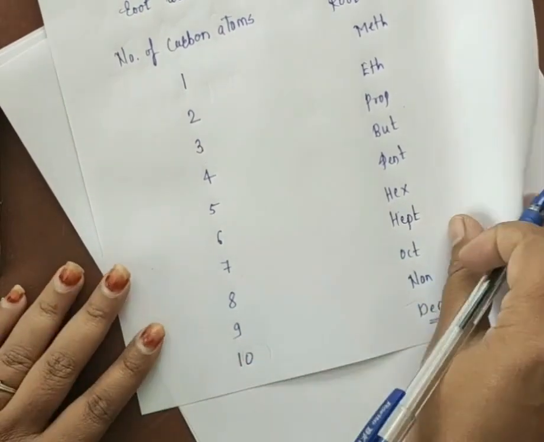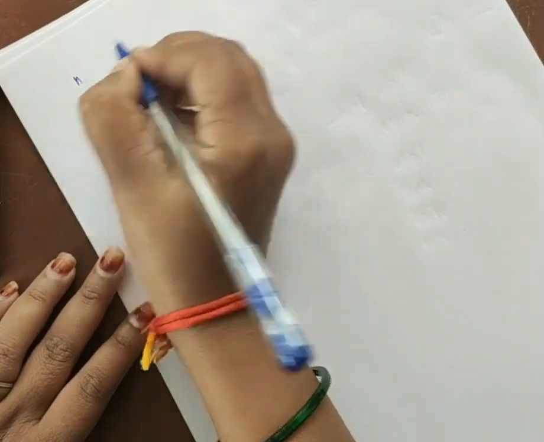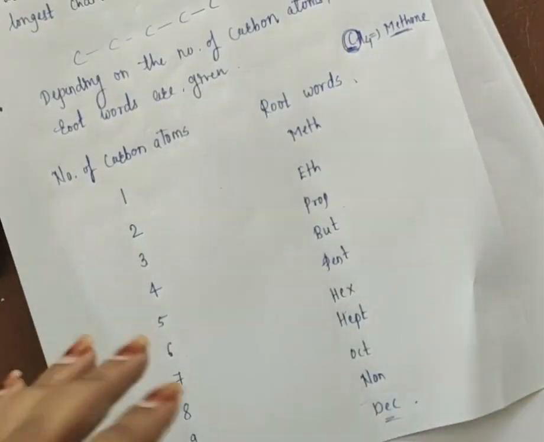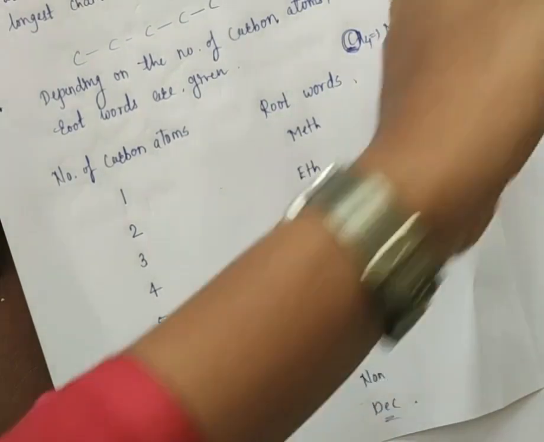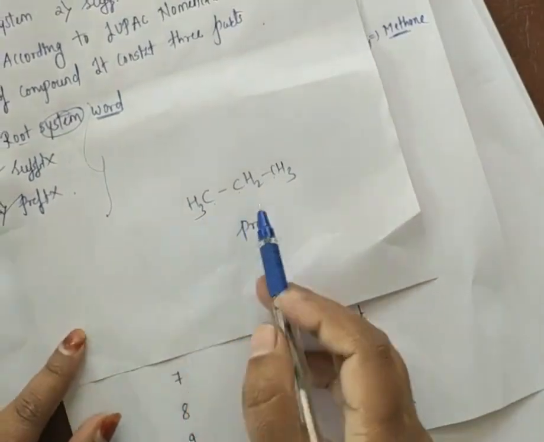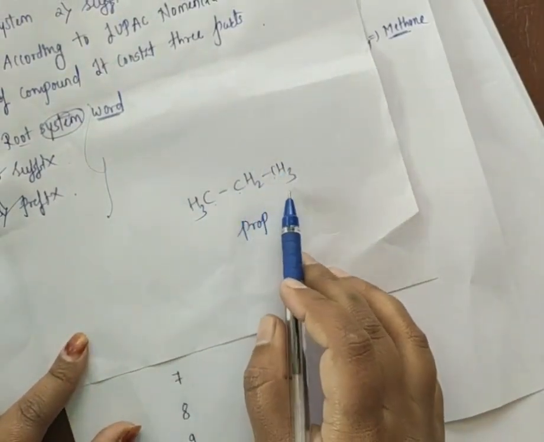Okay. So after that, we have to take here N. So I am giving now what is the name for that particular compound. In the root words, when we understand there is a presence of how many carbon atoms, after that we should give the name. Suppose here also I have given CH3, CH2, CH3.